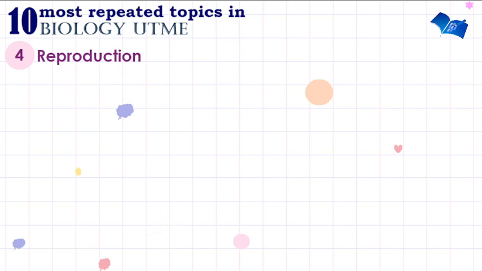And under reproduction, it is important for us to know asexual reproduction. This does not involve any form of fusion of gametes. Examples of asexual reproduction are binary fission that occurs in protists, budding that occurs in yeast and hydra, natural vegetative propagation, and artificial vegetative propagation.